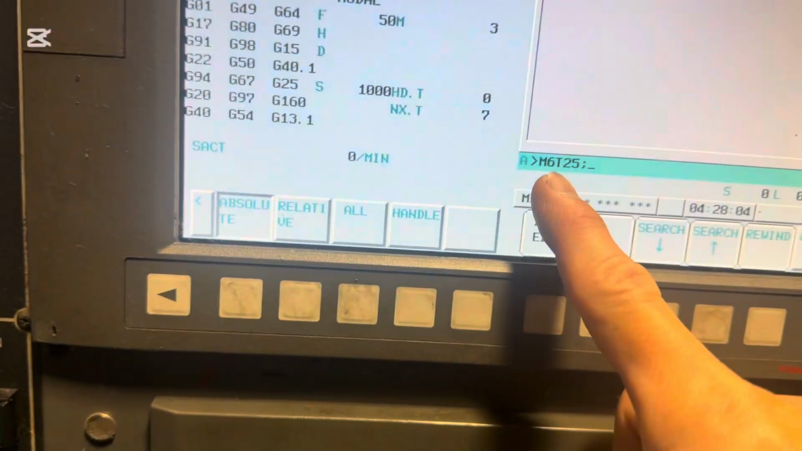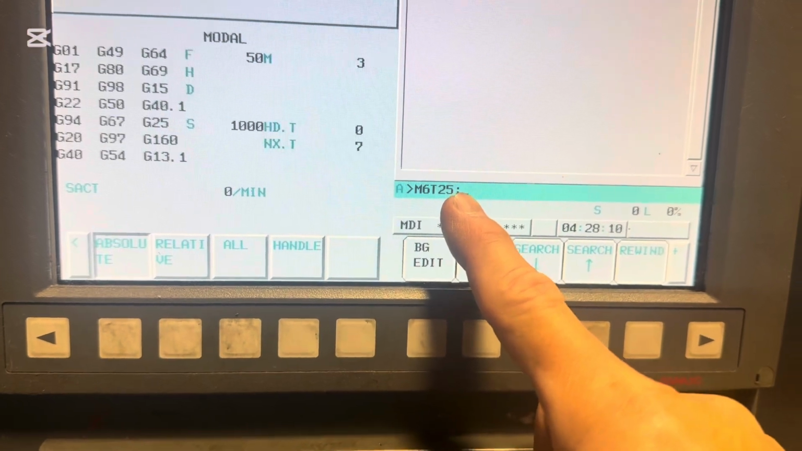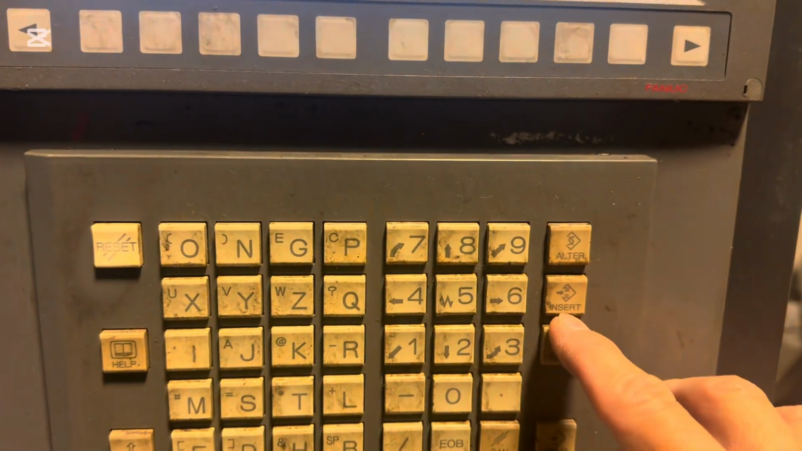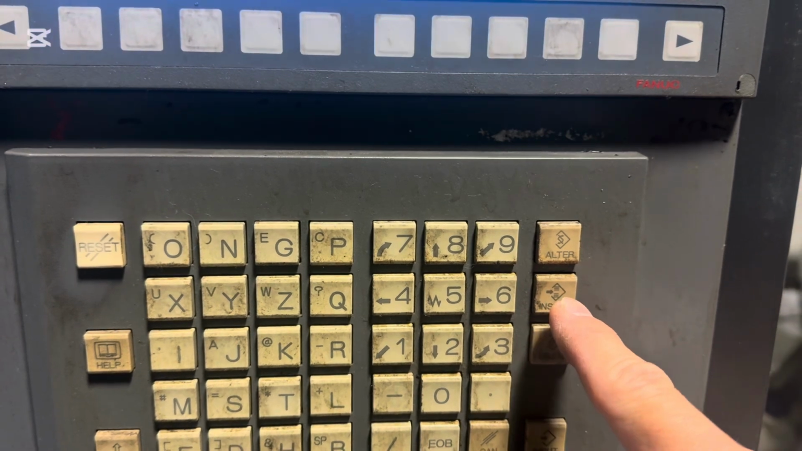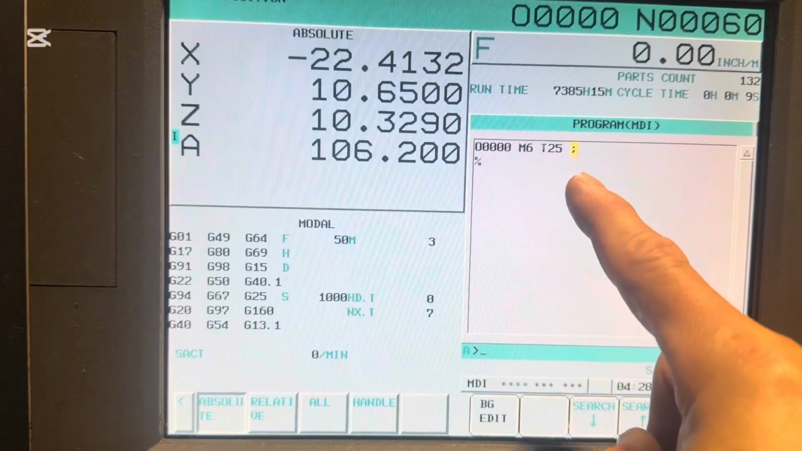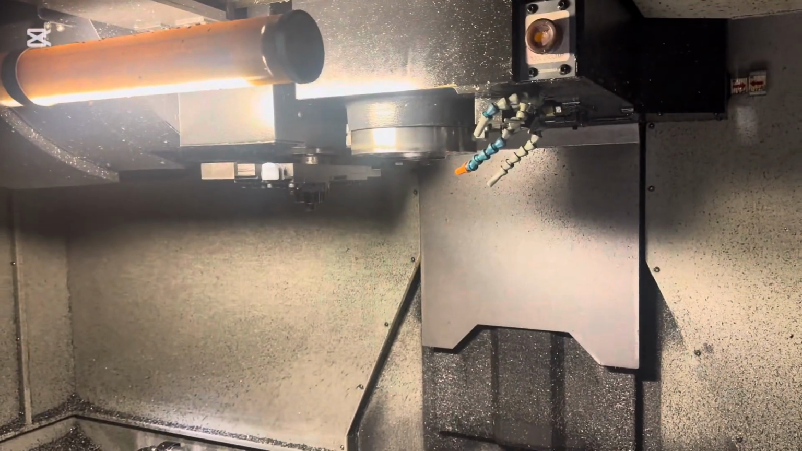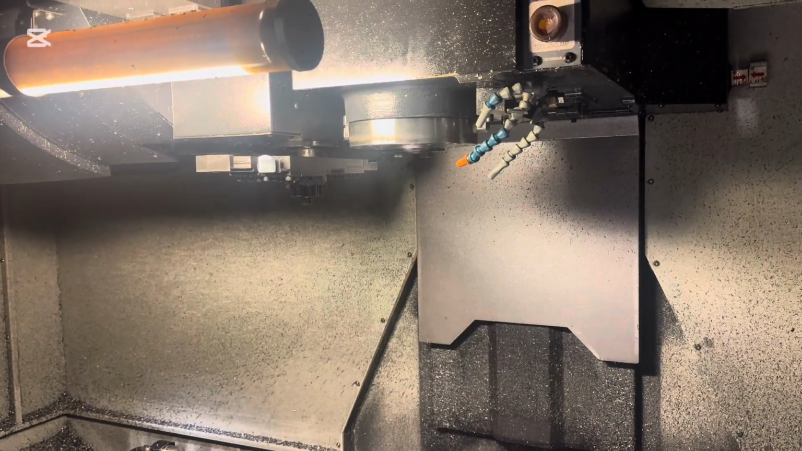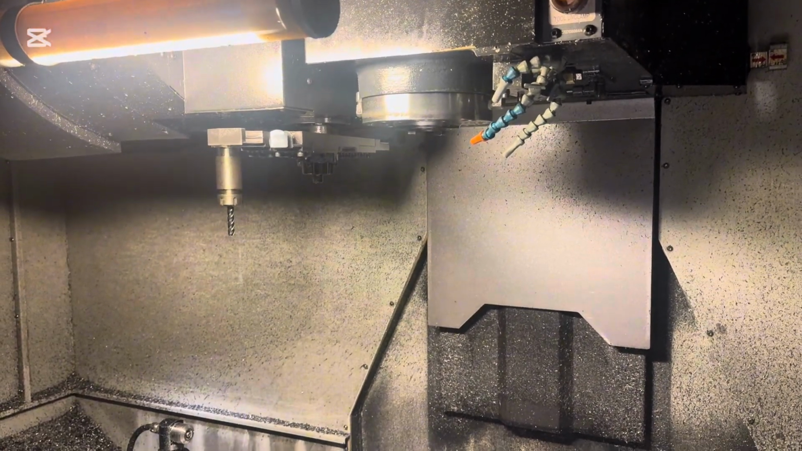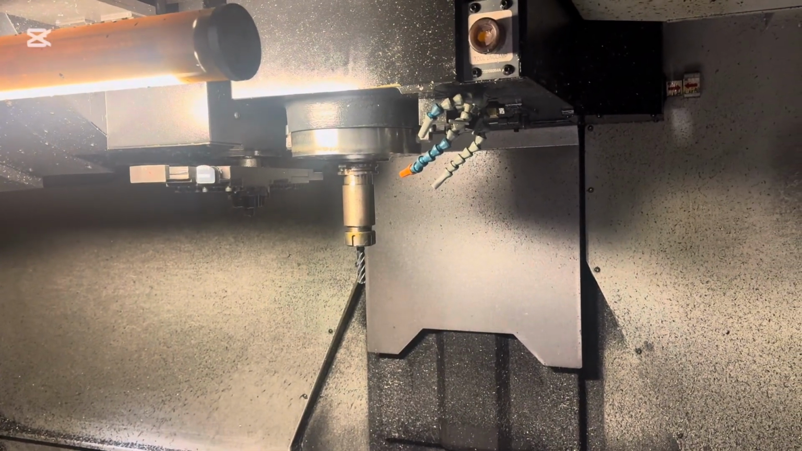See, M6, T25 end block, then I insert here, press insert. See, then now see M6 T25 insert, and press cycle start. Then now you see the tool will pick up T25. Yeah, that's done.